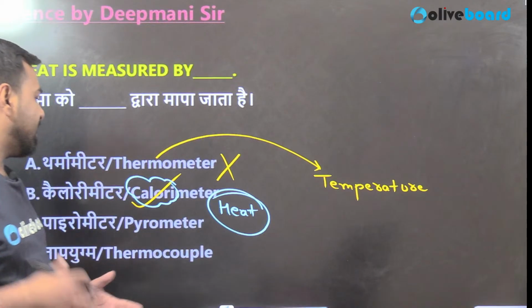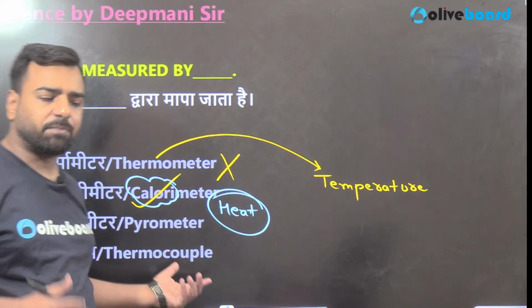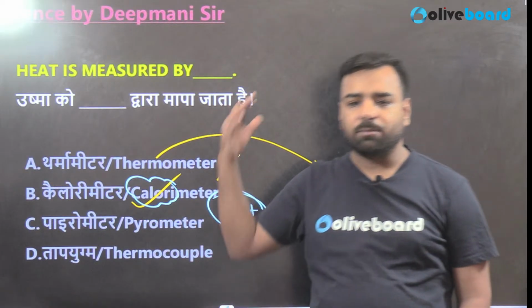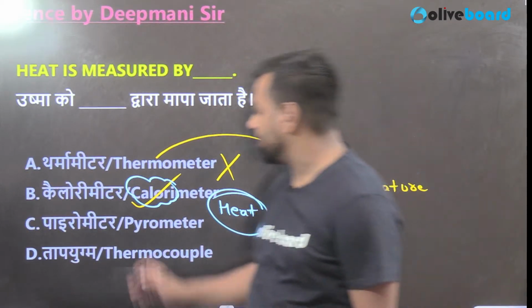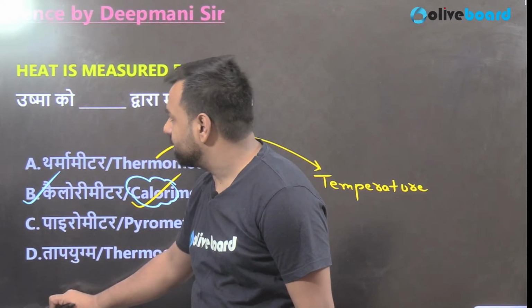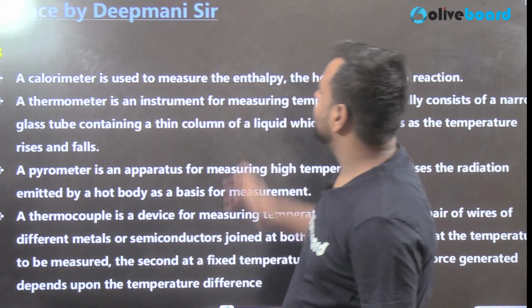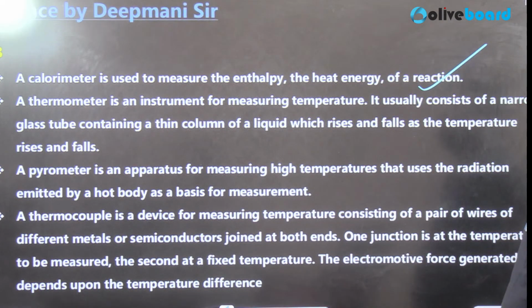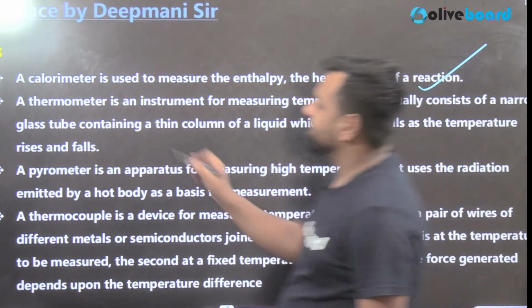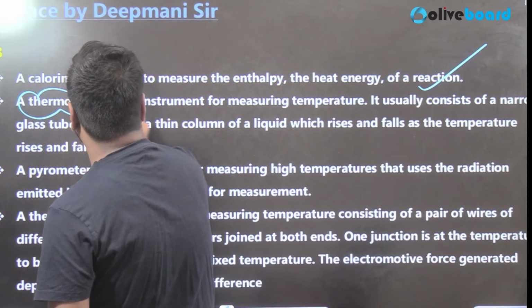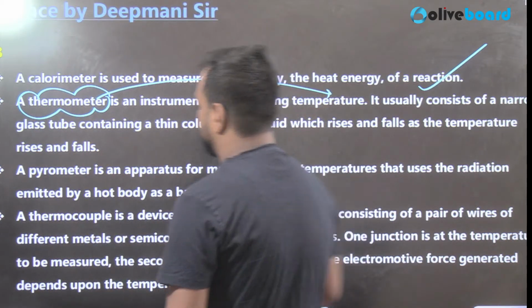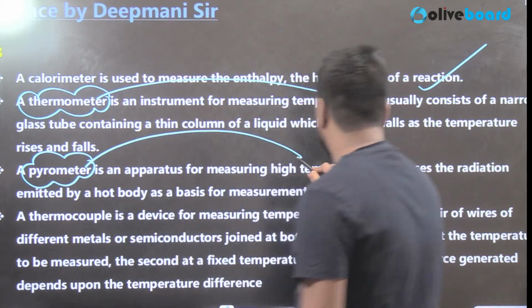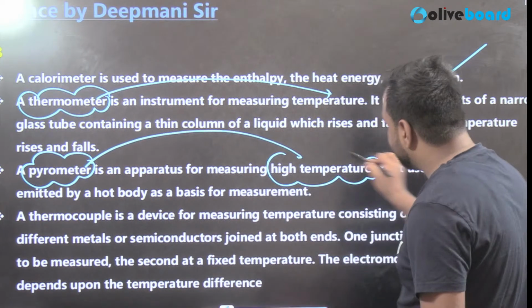For measuring the higher temperature, we can go with the pyrometer. Pyrometers are used when you are measuring the temperature using radiations. So the perfect answer is going to be calorimeter, that is option number B. Calorimeter is used to measure the enthalpy, the heat energy of a reaction. Thermometer is a device for measuring the temperature. One second, because Pawan, you have given this answer. That's for measuring the temperature. Pyrometer is used to measure the very high temperature.